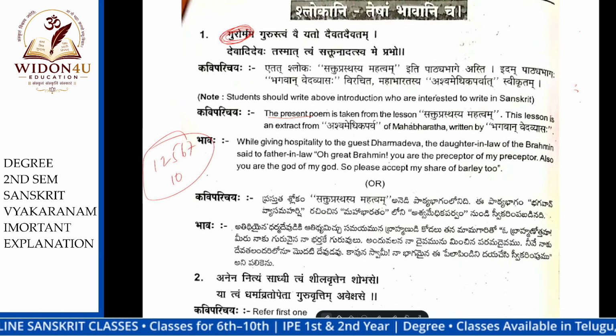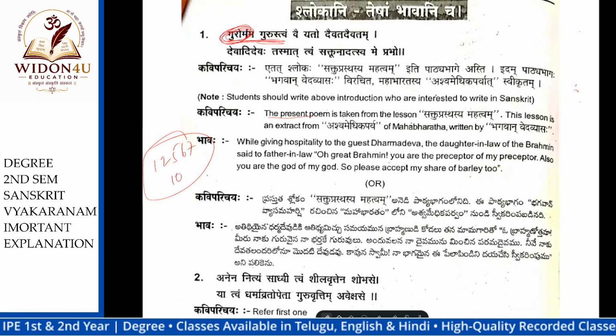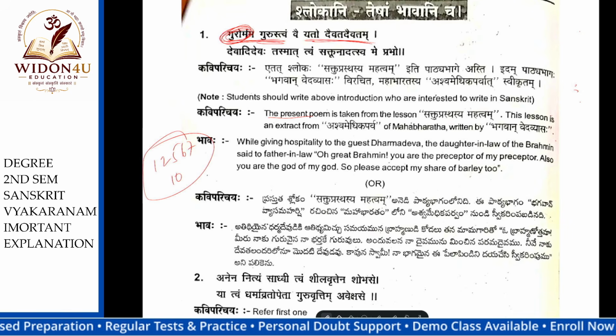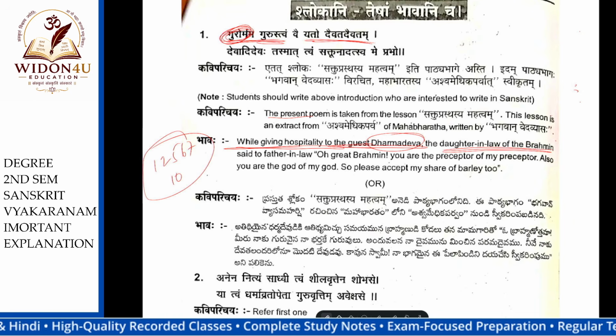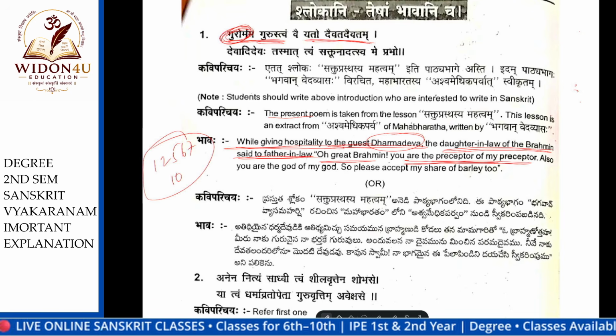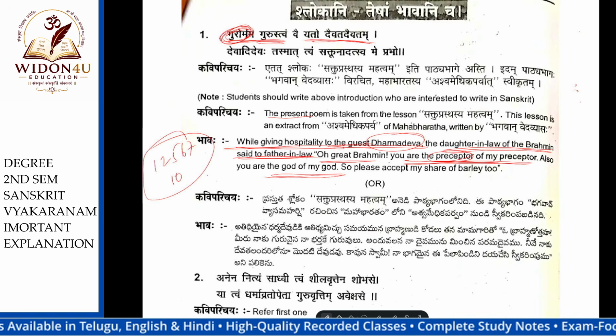Gurur Mama, Guru Ratnam: you are my teacher, you are my preceptor. Etho Daiva Daivatam: you are equal to God. While giving hospitality to the guest Dharmadeva, the daughter-in-law said to the father-in-law, "Oh great Brahmin, you are the preceptor of my preceptors. Also, you are the God of my God." Preceptor means her husband: you are the preceptor of my husband. God means husband: you are the God of my husband.